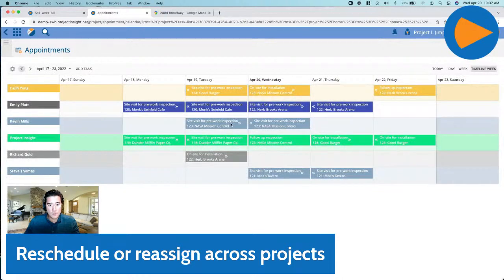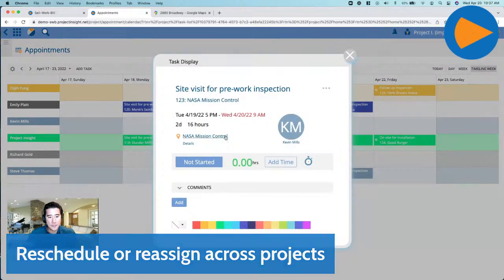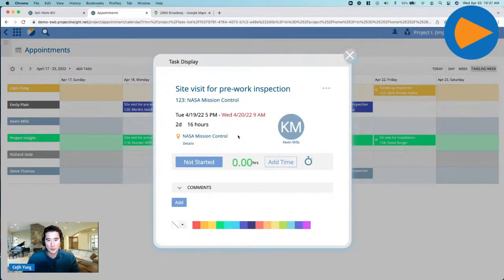A few other things here. So, we talked about how easy it is to do rescheduling, reassignments, the information that's going to be controlled within each appointment. And the big thing is being able to integrate this as part of the project plan.